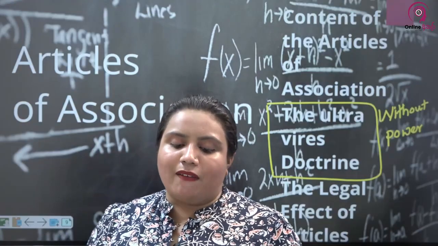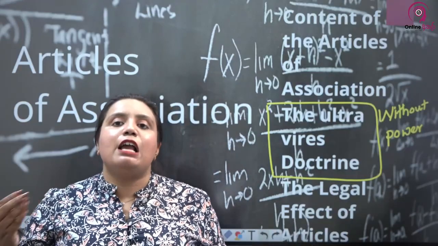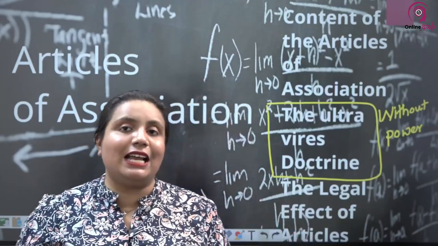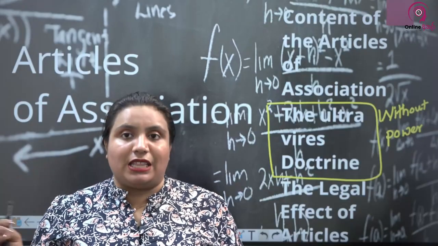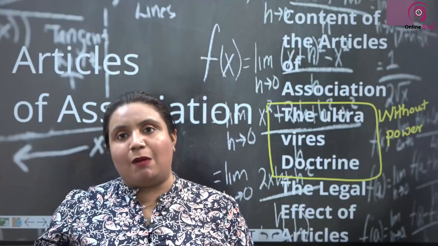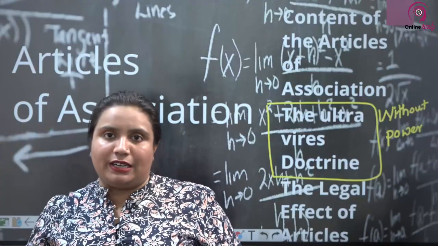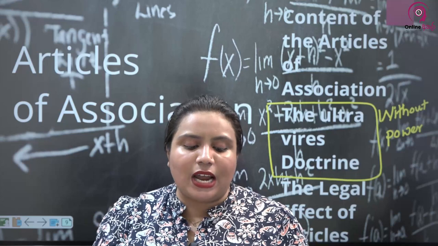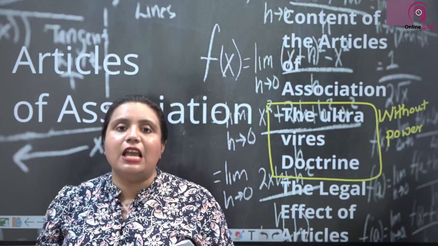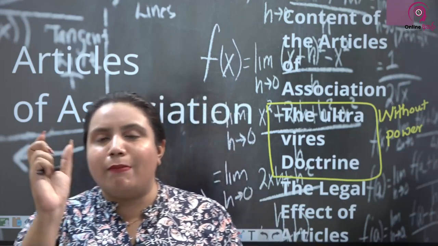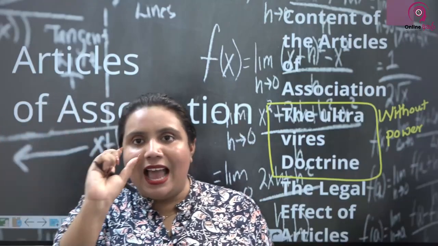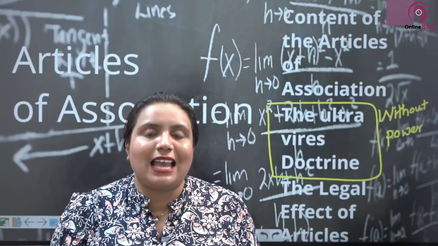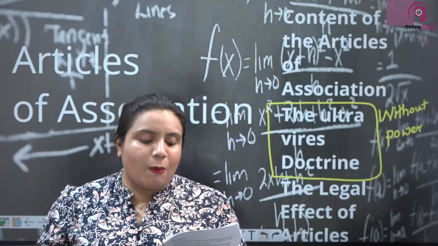Directors acting beyond their powers was considered ultra vires. Even earlier, if the directors acted without power or going beyond their power, it was considered as ultra vires or without power. Therefore, the action is void or not applicable. We consider it as if the action did not happen, right? Void means as if it did not happen. Like in the case of Ashbury Railway Carriage and Iron Corporation Limited versus Ritchie. So, with these case laws, at least try to remember it as the Ritchie case, right? At least try to remember one part of the name so that you can pull in some case laws, because you are given marks for providing case laws.